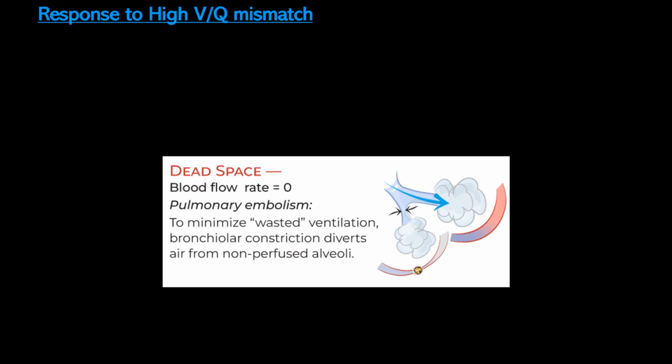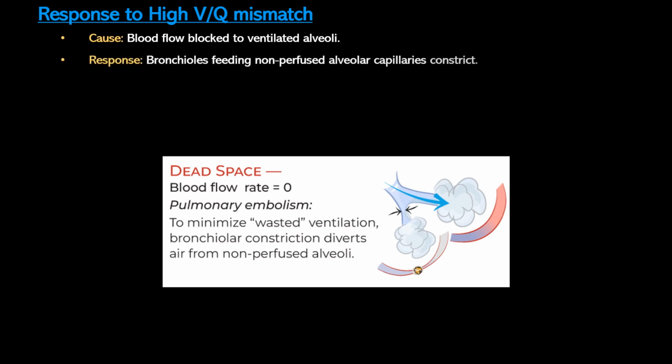Interestingly, the lungs react to high VQ mismatch in a similar fashion. Although air reaches the alveoli, blood flow is restricted, preventing oxygen from being absorbed. This creates areas of the lung where oxygen cannot reach the bloodstream, reducing overall oxygen levels and leading to hypoxemia. To compensate for this mismatch, the body attempts to optimize gas exchange by constricting the bronchioles that feed the poorly perfused alveoli. Now, this reduces wasted ventilation by redirecting airflow to areas of the lung that still have adequate blood flow. It's the respiratory system's way of prioritizing efficient oxygen exchange, even when things aren't functioning optimally.